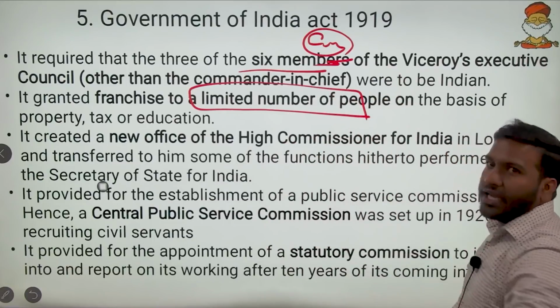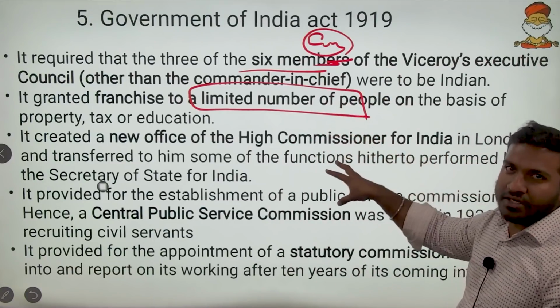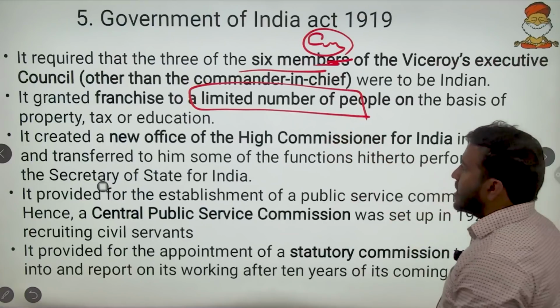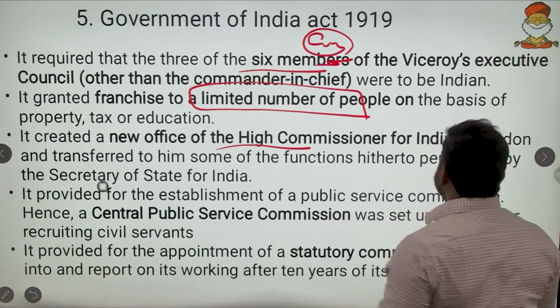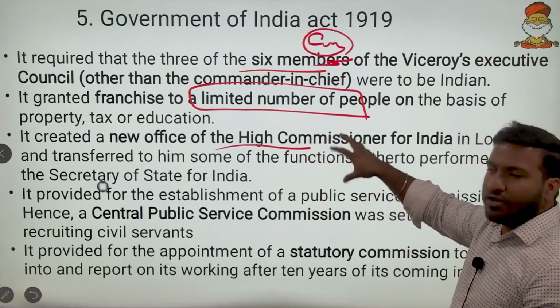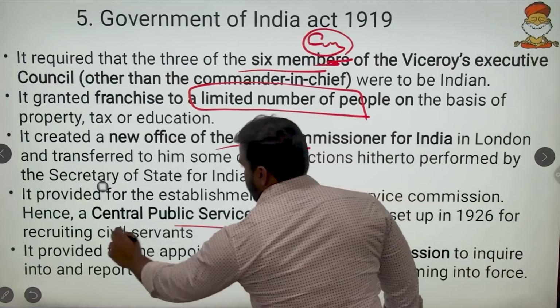So we are already in 1919, and here the limited franchise is present. So universal adult franchise never came. Then it created a new office of High Commissioner for India. Obviously, this High Commissioner looked into Indian affairs. Then it provided for establishment of a Central Public Service Commission.